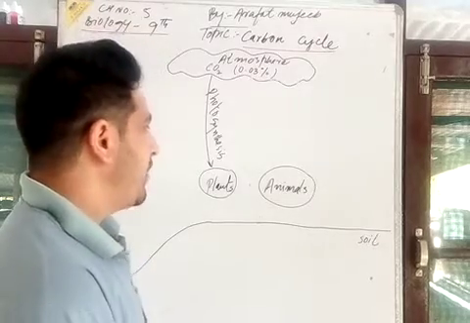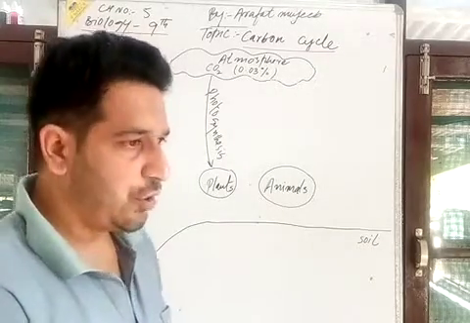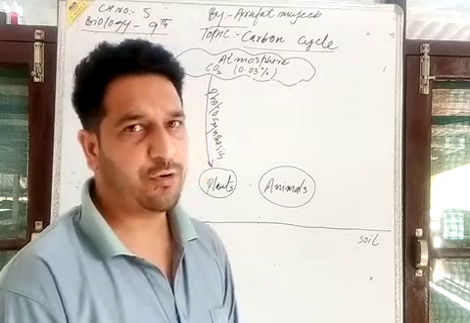There is glucose and other carbohydrates in the animal bodies.